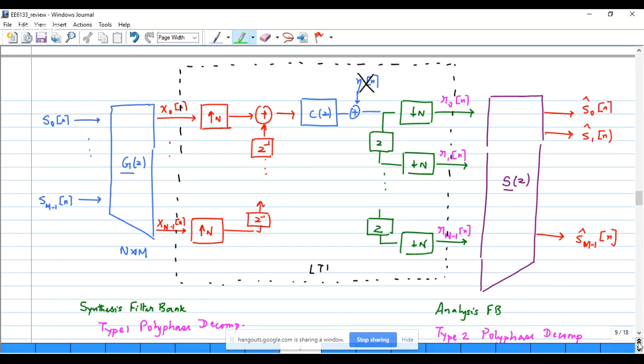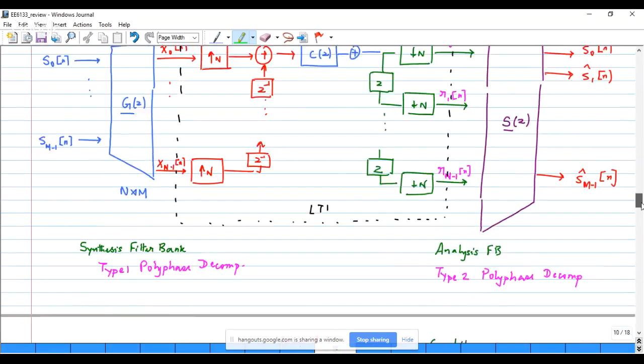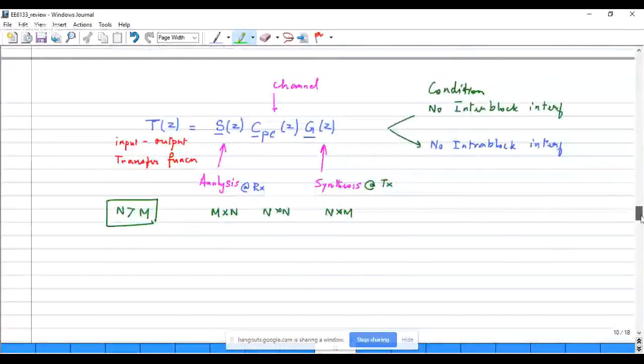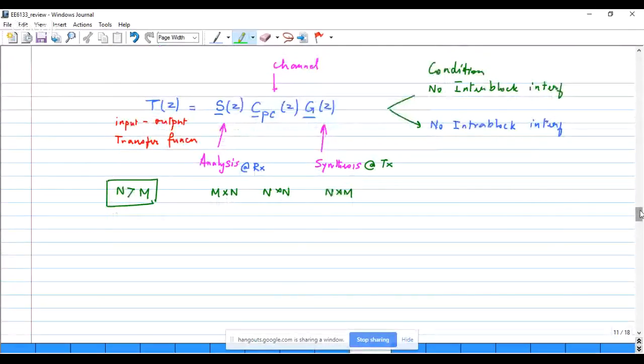With this as the overall framework, we are now able to derive two types of multi-carrier transmission schemes. The overall transfer function between the input and output can be obtained. It's a linear time invariant system, which depends on the channel, the synthesis filters at the transmitter, and also the polyphase components of the filters at the receiver.